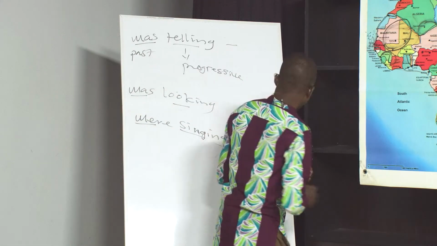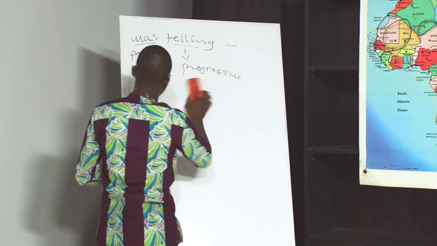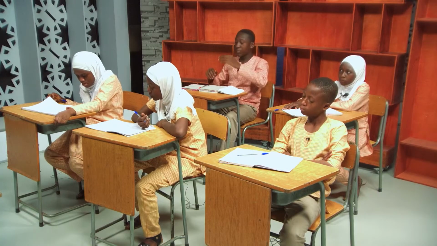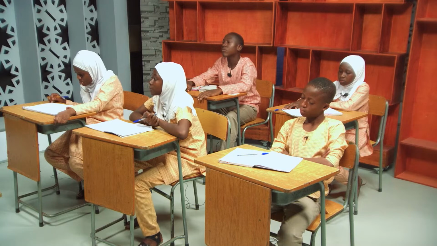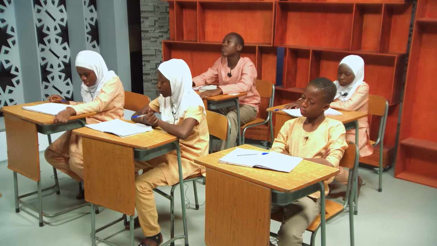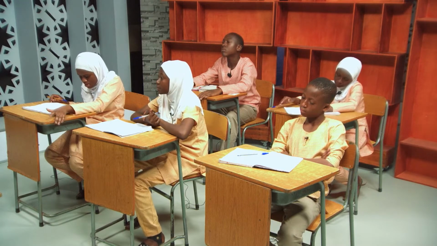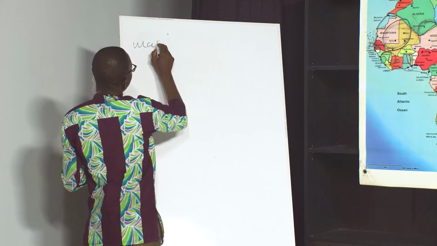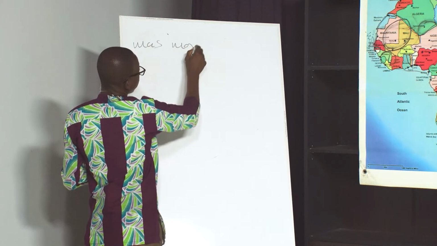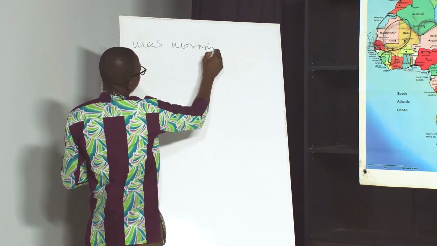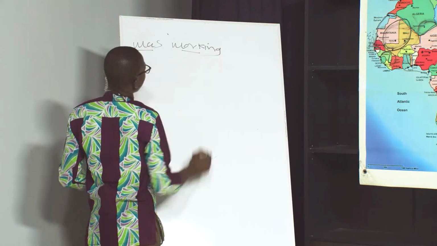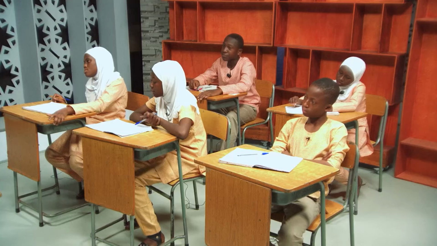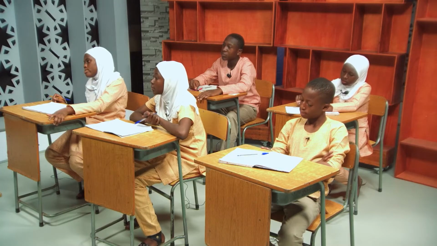Here is the next person. She was working on the assignment. Come again, please. She was working on the assignment. Okay, you have was working, right? Yes, please. Good. So you have past progressive. That's good. Pearl was dancing on the arena.